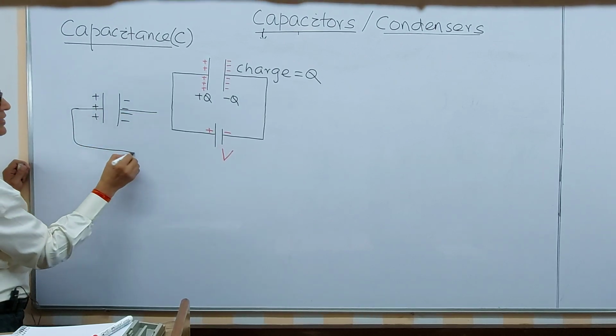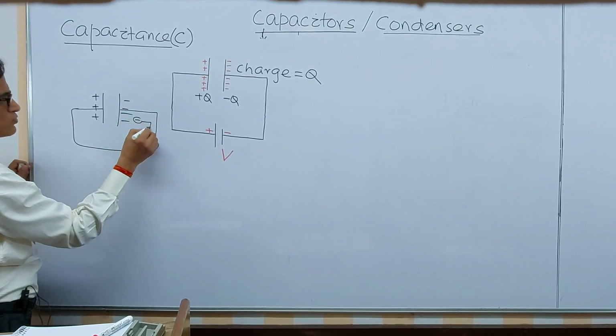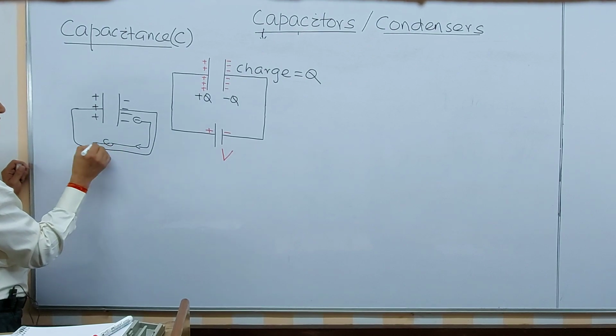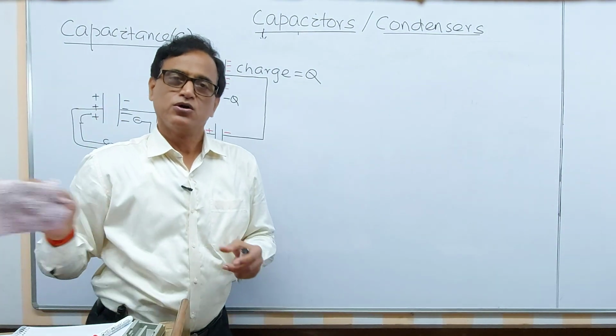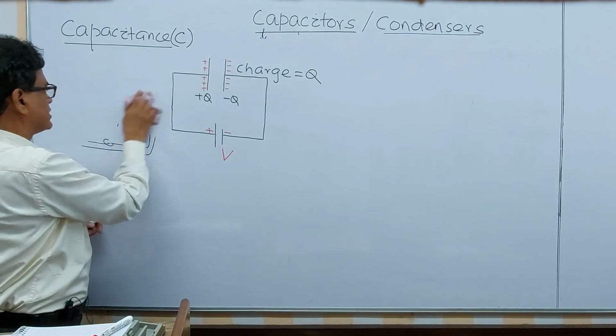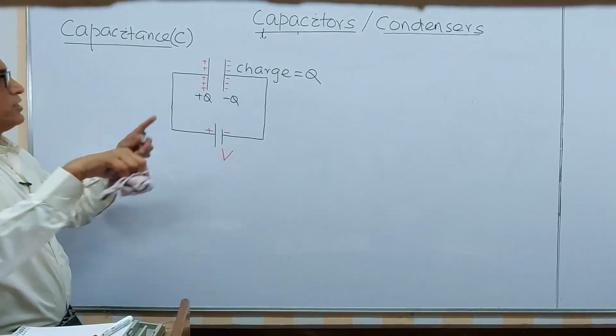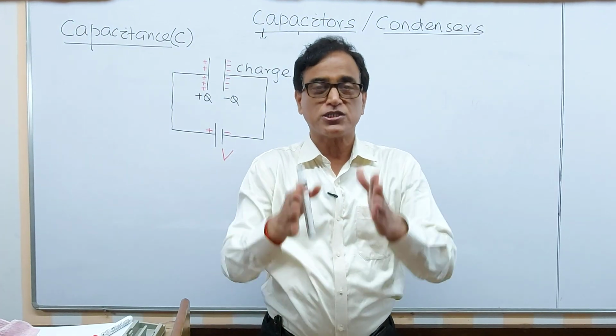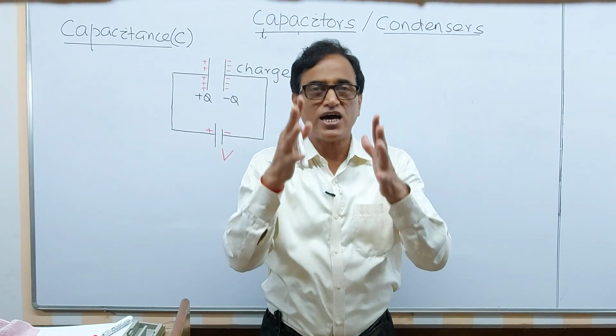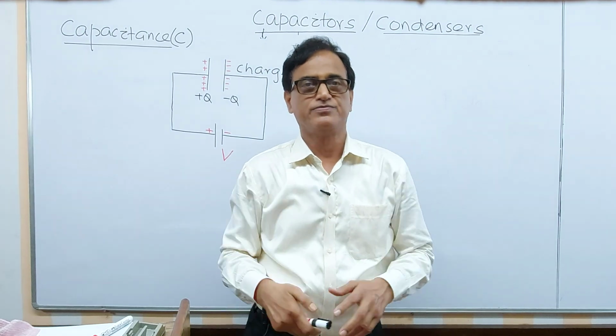Now if you connect it like this, then electrons start moving in this manner. The electrons start moving, then the capacitor becomes neutralized. Okay, so the net charge of the capacitor is 0. You should remember this one. But we say it stores electrical charge because the plates are charged. Charges are there. It acts as a battery again.